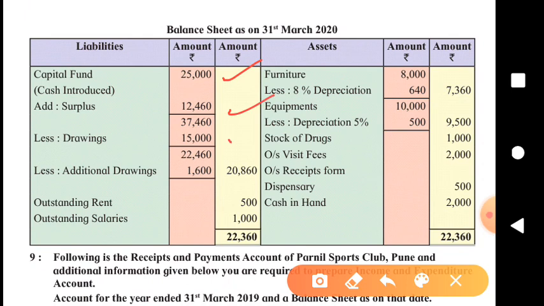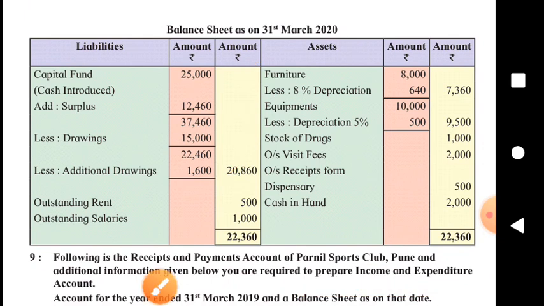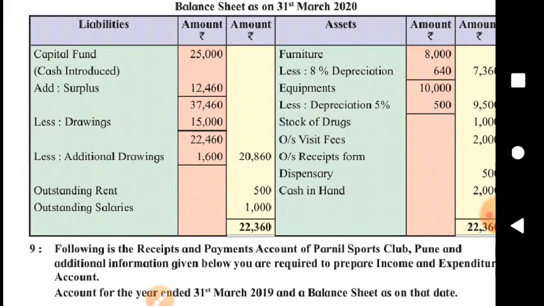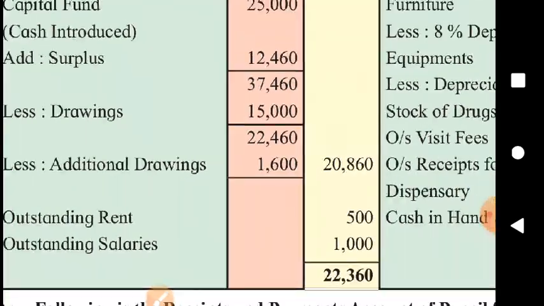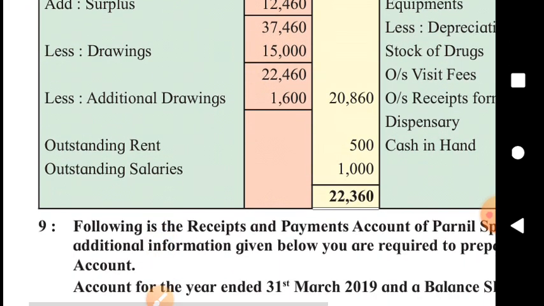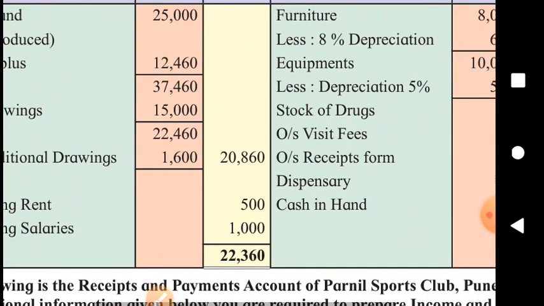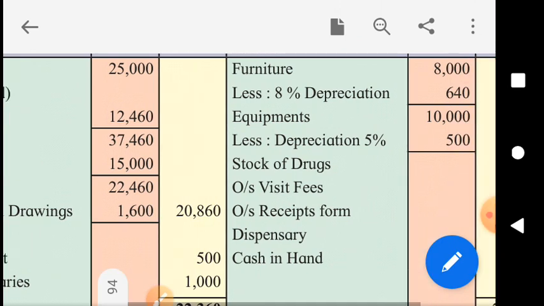The drawings as per payment side 15,000 given in the receipts and payment account, minus additional drawings, and net balance of capital fund at the end of the year is now 20,860. Simple.